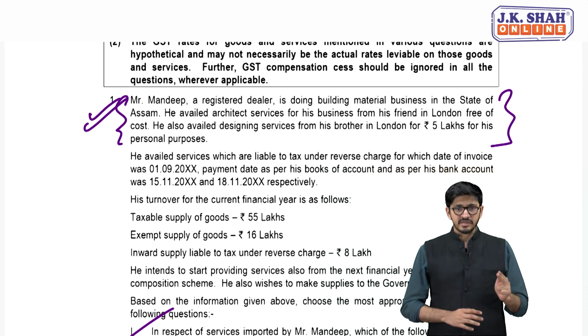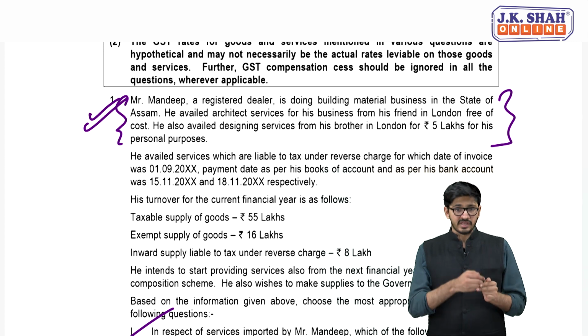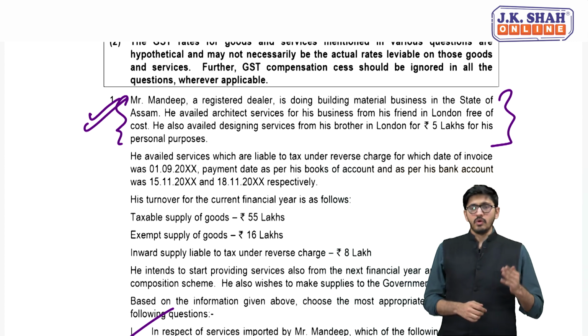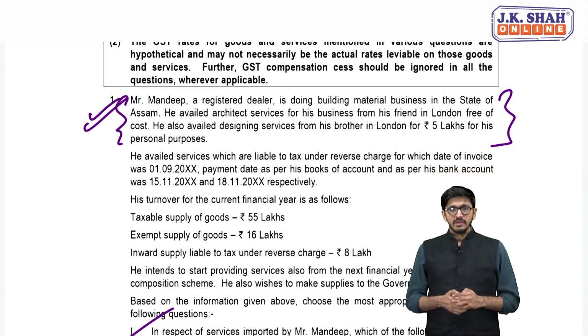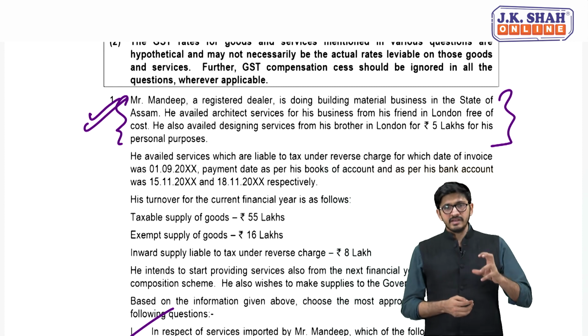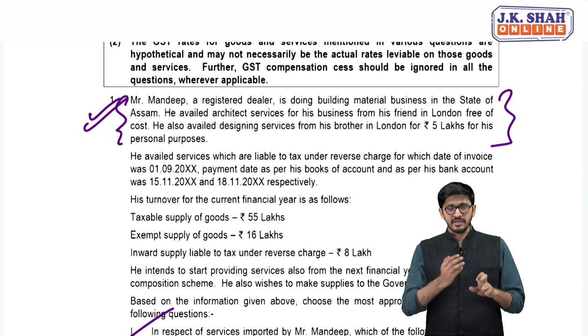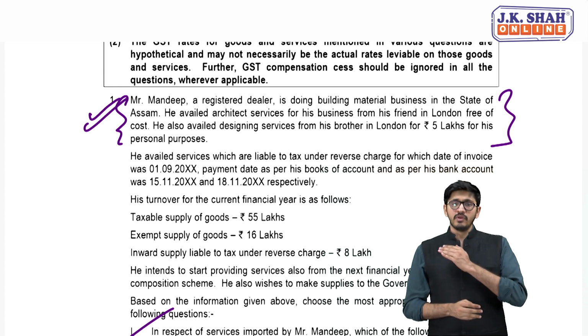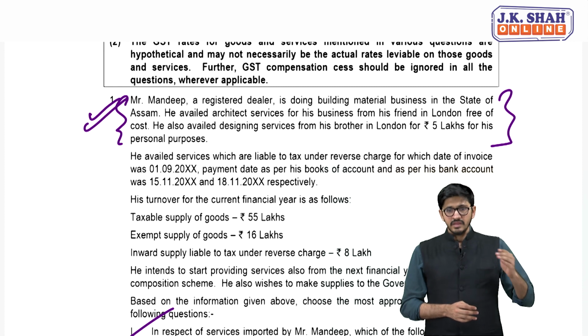Is it involving consideration? No, it's free of cost, so that makes it a case of 7(1)(c) also. Third, is it from a related person or a distinct person? Tell me. No. A friend does not recognize itself in the definition of what? Relative. Distinct person mein to he will not come only. Are you getting it? Yes.